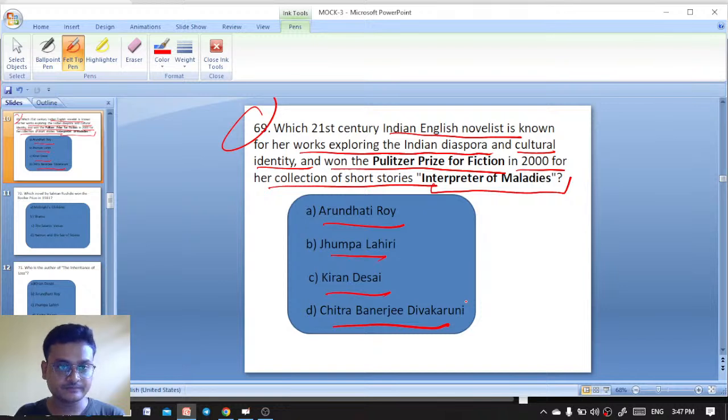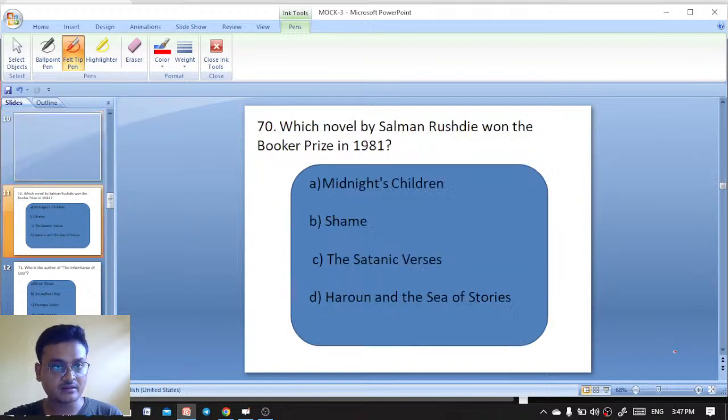Interpreter of Maladies here. Again, Jhumpa Lahiri. Okay, that's correct. Jhumpa Lahiri, Interpreter of Maladies, the short story collection.